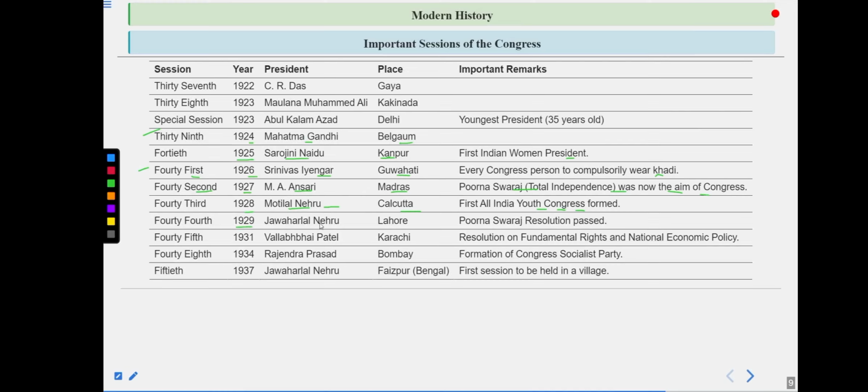Then comes 1929, the Jawaharlal Nehru Lahore session. The Purn Swaraj resolution was passed. So this was the time when the Purn Swaraj resolution was finally passed in 1929. And to commemorate and celebrate it, on the 26th of January in 1930, the first Independence Day of India was celebrated.